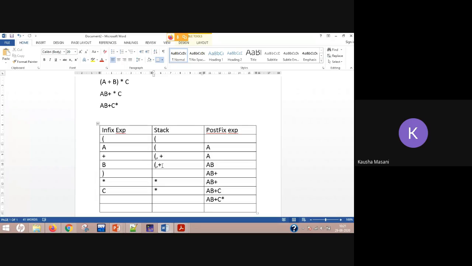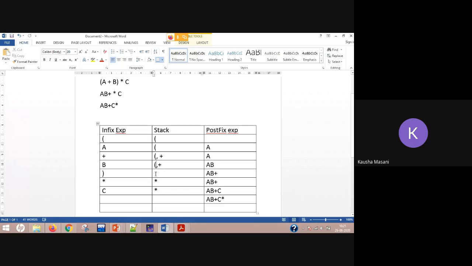And when you come to the closing parentheses, then start popping out each of the elements from the stack one by one. Till what you have to pop out? Till you reach its corresponding opening parenthesis. And once you reach the opening parenthesis, stop your popping out operation and remove both those parentheses from your stack.